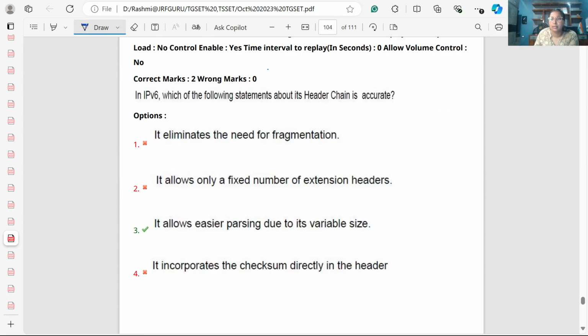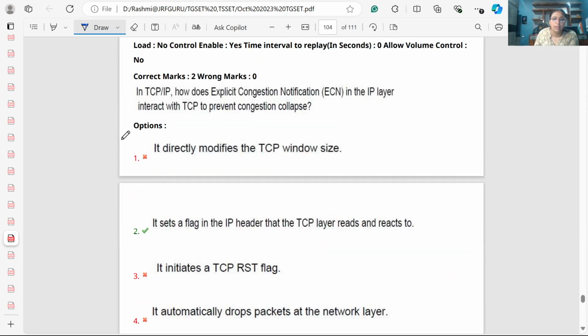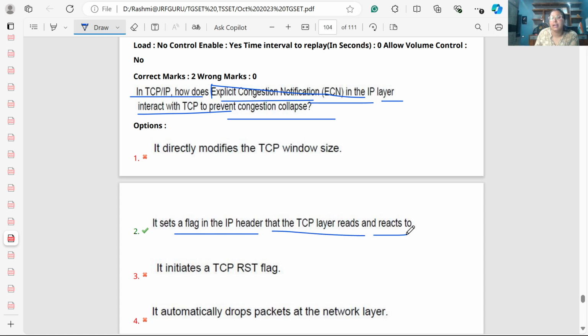Now we have the next question. In TCP/IP, how does the explicit congestion notification in the IP layer interact with TCP to prevent congestion collapse? ECN, explicit congestion notification in the IP layer, is basically a flag that is set in the IP header, which the TCP layer reads and reacts to.